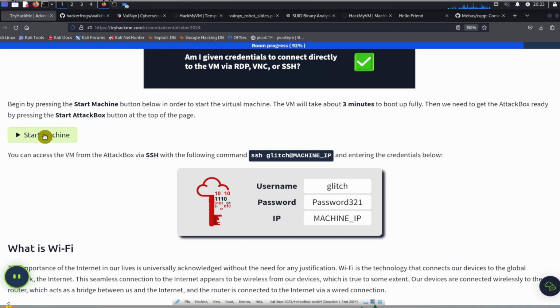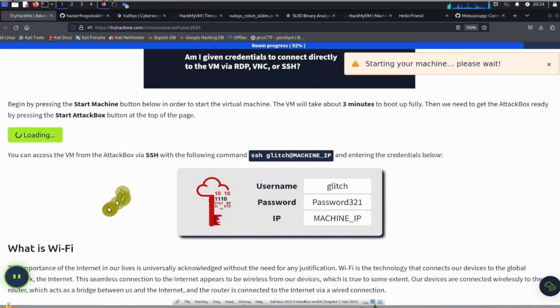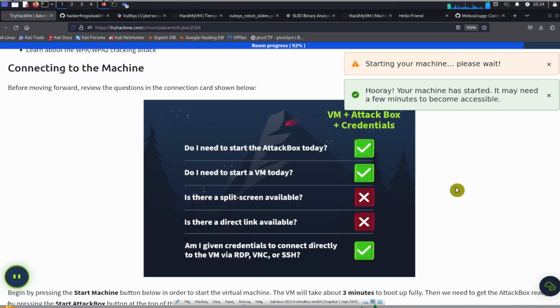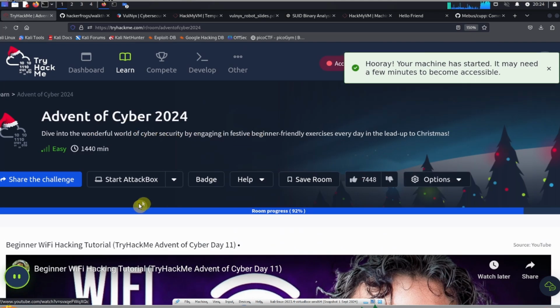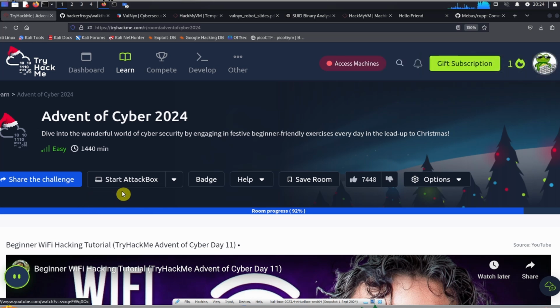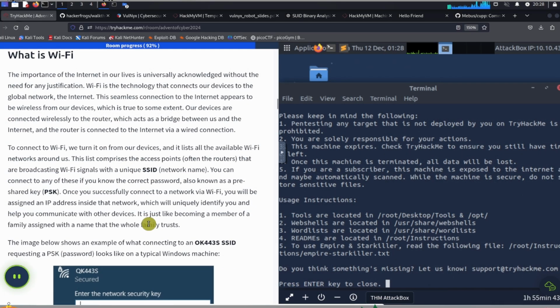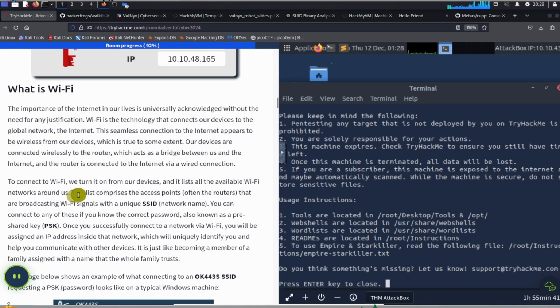So the first VM we can start by clicking on this Start Machine button over here. And the second VM we need to use to do today's task is the attack box, which is a cybersecurity VM that is very similar to Kali Linux, but distinct for some reason. And we can start up that VM by clicking on this button over here at the top of the page called Start Attack Box. Okay, so let's continue on.